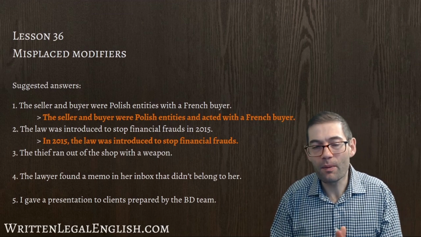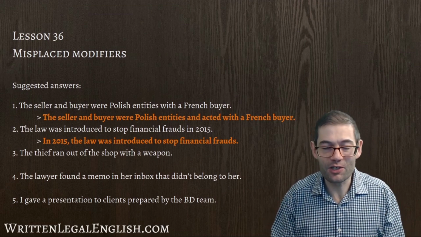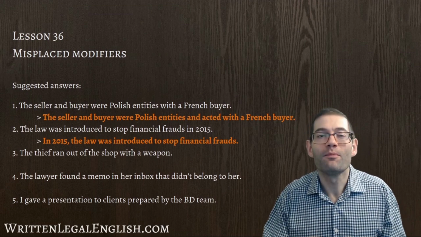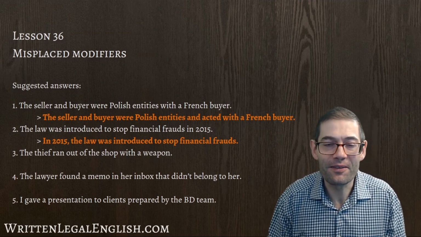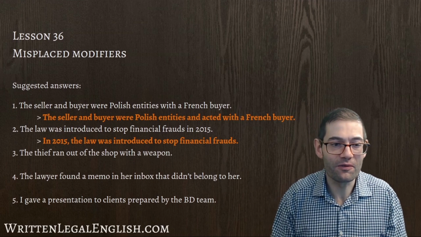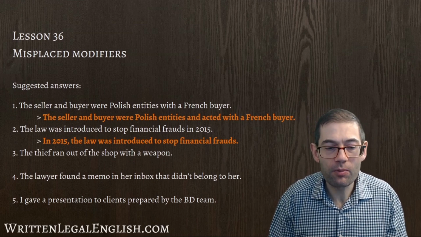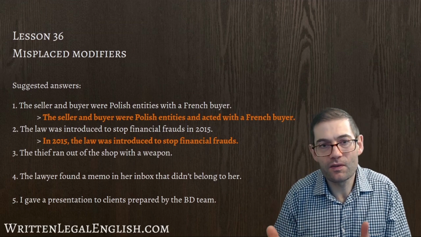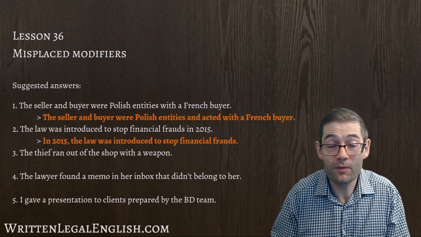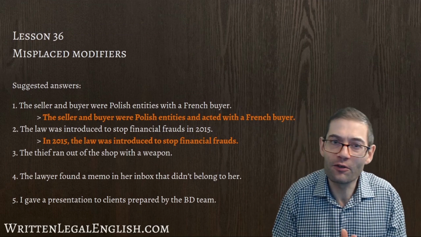And of course, you're probably thinking, financial frauds, isn't this an unnecessary repetition of language? Yes, it is, but let's forget about that. Let's just concentrate on the misplaced prepositional phrase. For number 3, the thief ran out of the shop with a weapon. So once again, it's that careless placement of the misplaced modifier, which is with a weapon, that makes it sound as if the shop has got a weapon and not the thief.